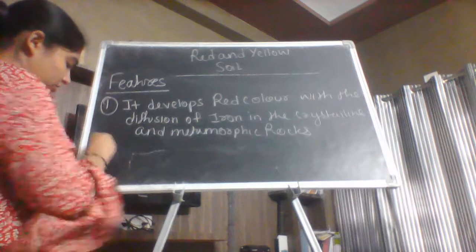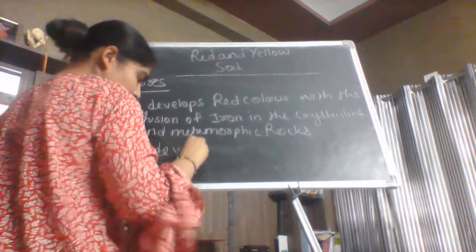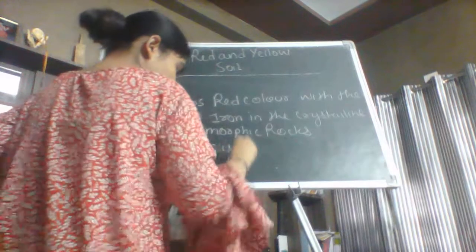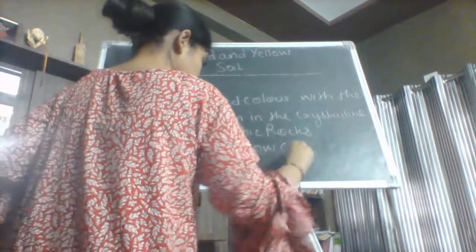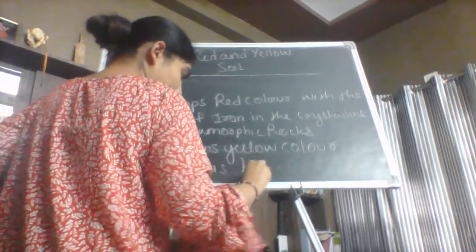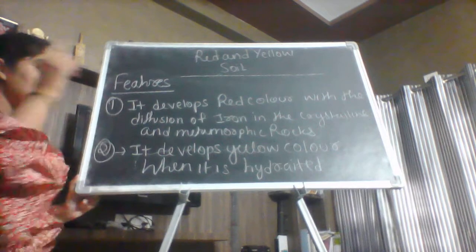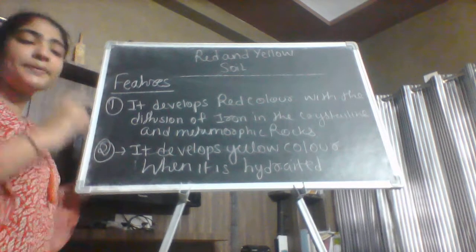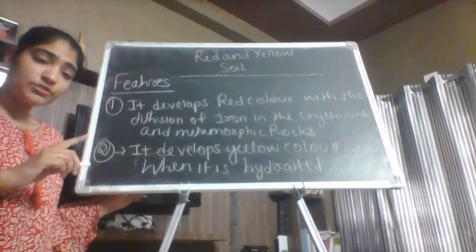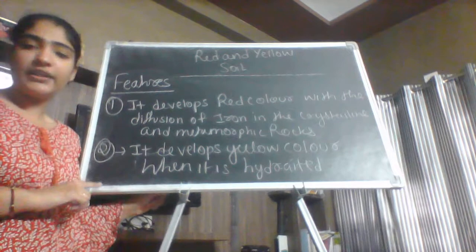The second feature, it develops yellow color when it is hydrated. What is hydrated? Hydrated means कि जब आयरन और वाटर आपस में मिलते हैं तो कौन सा कलर हो जाता है उस सॉइल का? येलो कलर. Hydration is the addition of the water in anything.